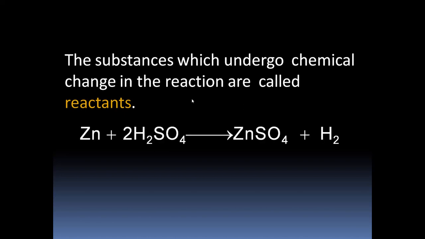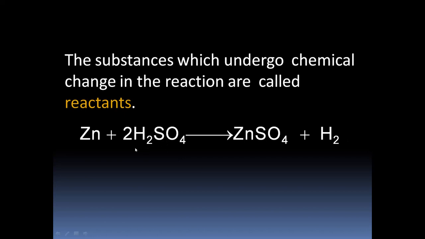So reactants are the substance that undergo a change. For example, zinc and sulfuric acid. Zinc reacts with sulfuric acid. These are the two reactants and it gives rise to some new substances.